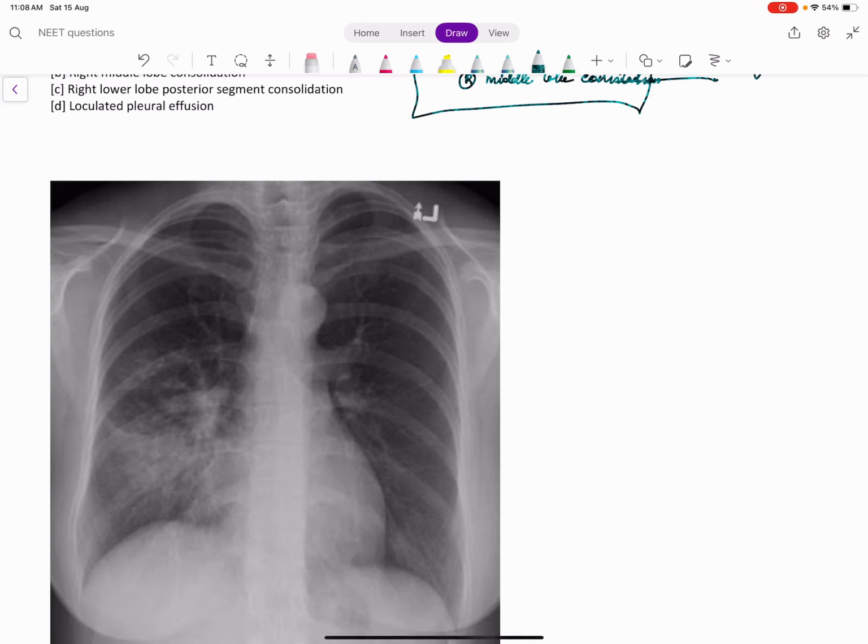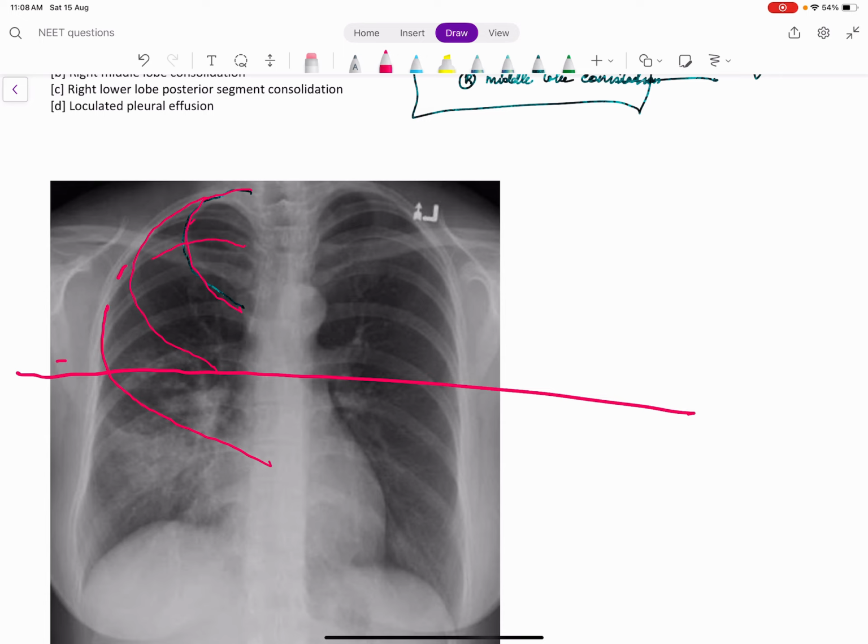So in an X-ray, especially a lung-based X-ray, how will you classify the lobe? So you can see this is the first strip, right? I'll use a different color. This is the first strip. This is the second strip, okay? If you draw a line at the level of second rib, first rib, second rib. So if you trace the third rib, it comes like this.